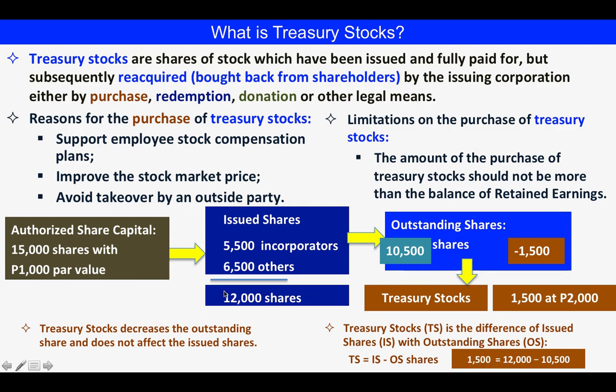In this case, 1,500 is equivalent to 12,000 minus outstanding shares of 10,500. This is important, class, because you can determine treasury stock even if one of these is missing. In classroom problems you will be given problems wherein you have to compute outstanding shares or issued shares or treasury stock by doing a transposition. So you have to take note of this equation.